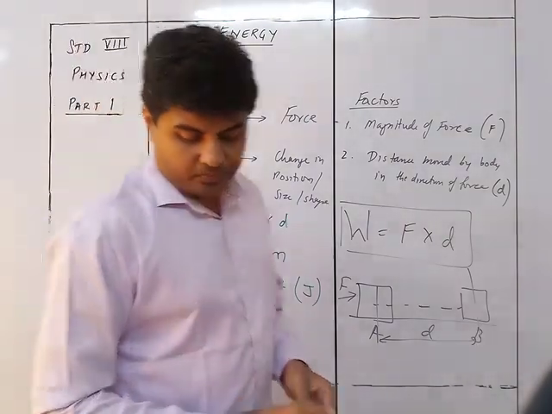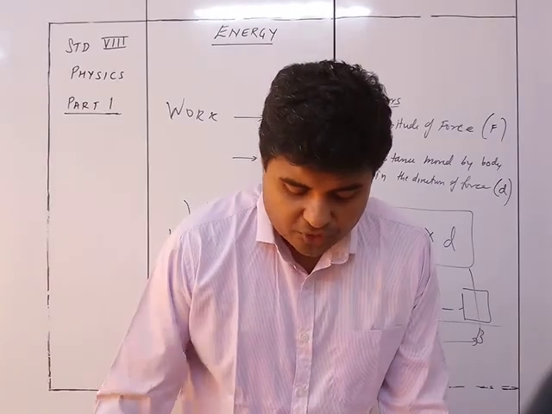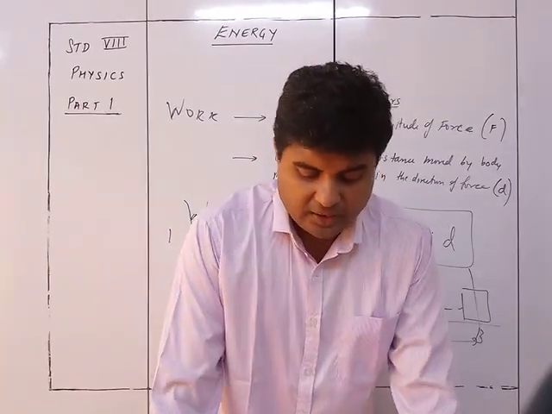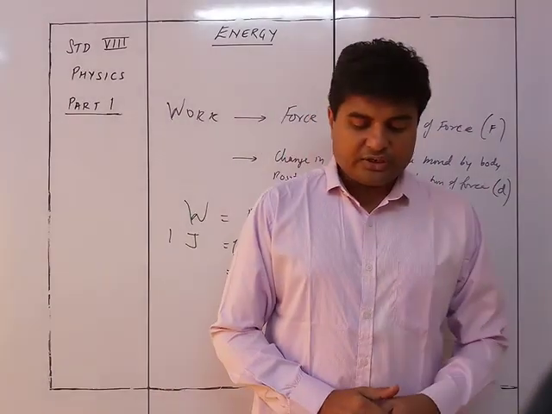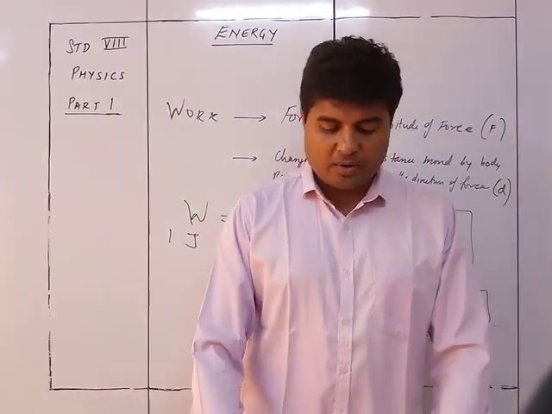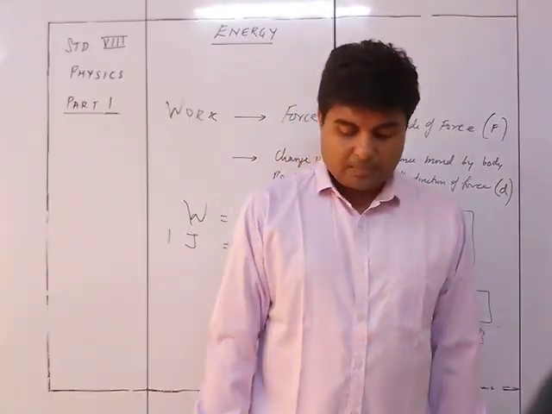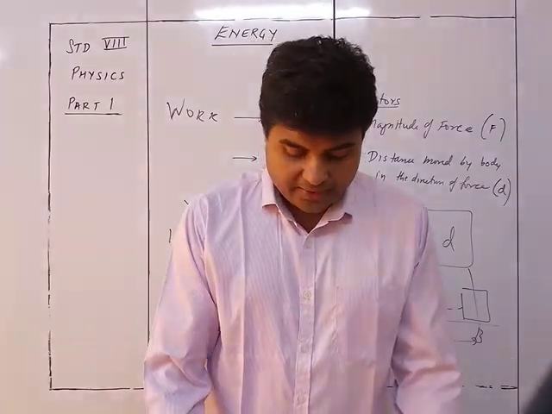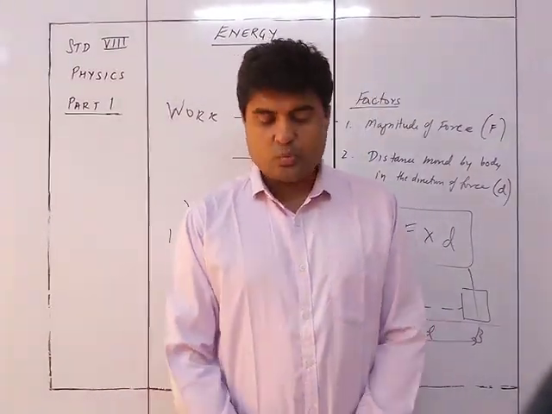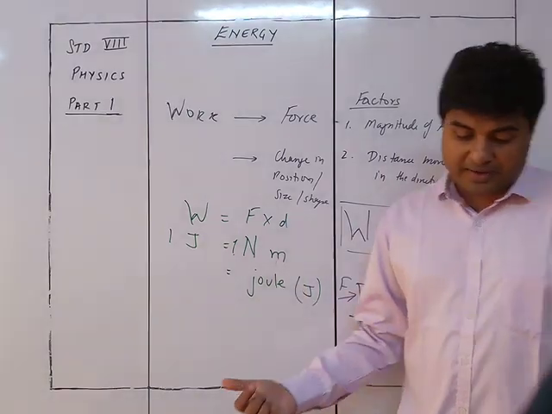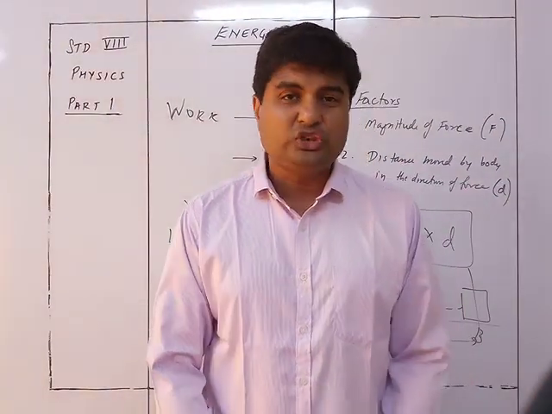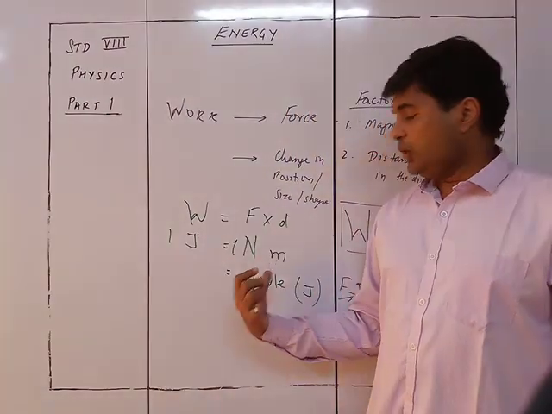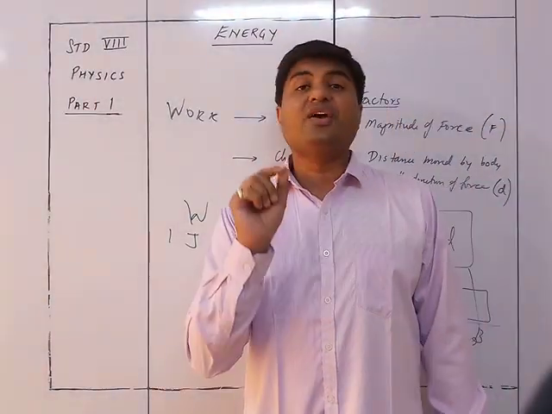So we know the SI unit of force is Newton and that of distance is meter, and the SI unit of work is Newton meter or Joule. The unit Joule has been named after the scientist James Prescott Joule. Definition of Joule: 1 Newton into 1 meter is called 1 Joule.